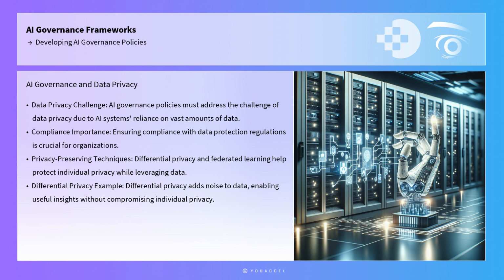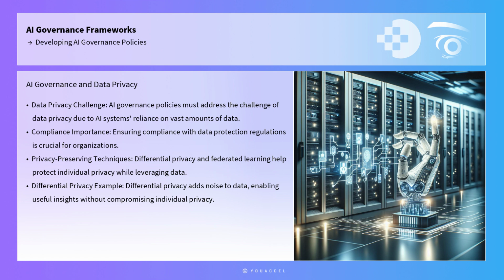AI governance policies must also address the challenge of data privacy. With AI systems increasingly reliant on vast amounts of data, ensuring compliance with data protection regulations is crucial. The adoption of privacy-preserving techniques, such as differential privacy and federated learning, can help organizations protect individual privacy while leveraging data for AI applications. Differential privacy, for example, adds noise to data, enabling the extraction of useful insights without compromising individual privacy.